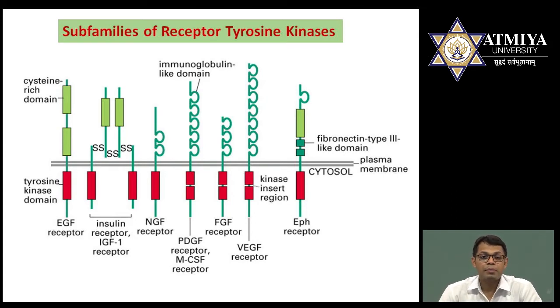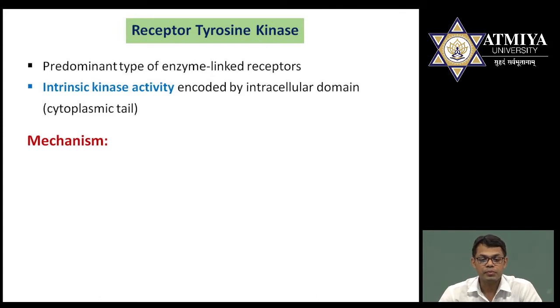In the insulin receptor, that is IGF-1, you might observe two types of receptor chains. One is present in the extracellular domain and the other is present in the intracellular domain, and these two are associated. So it makes a tetrameric type of structure, and a disulfide bond is present between these two. So we have to study one by one, but among all these, the major family we have to study is receptor tyrosine kinase.